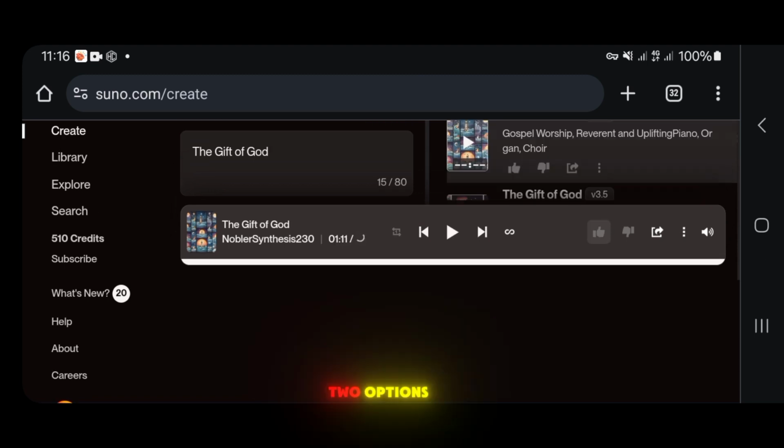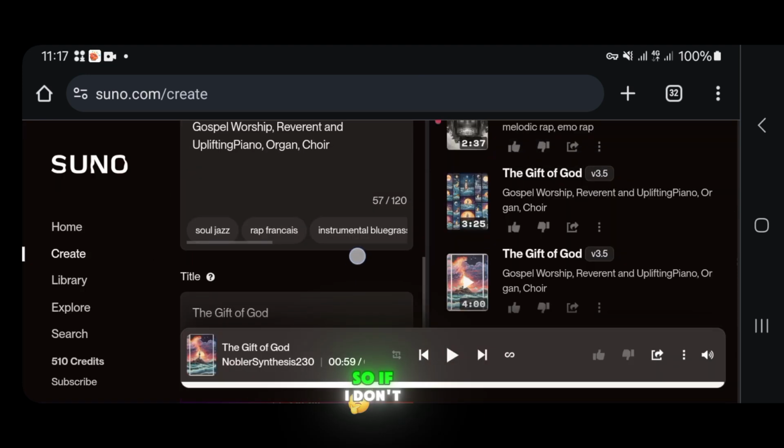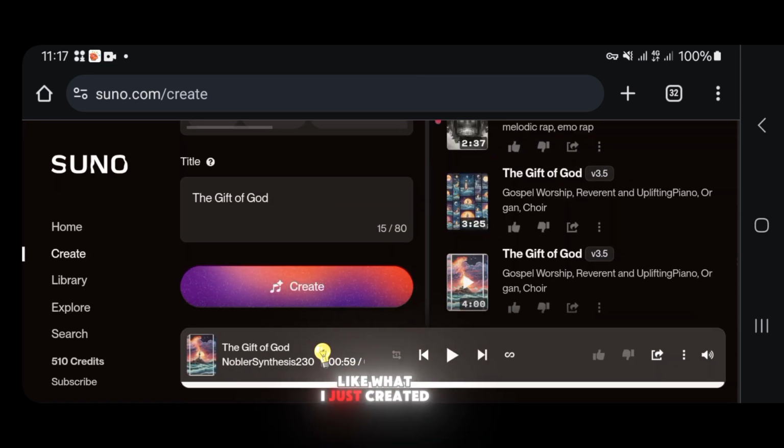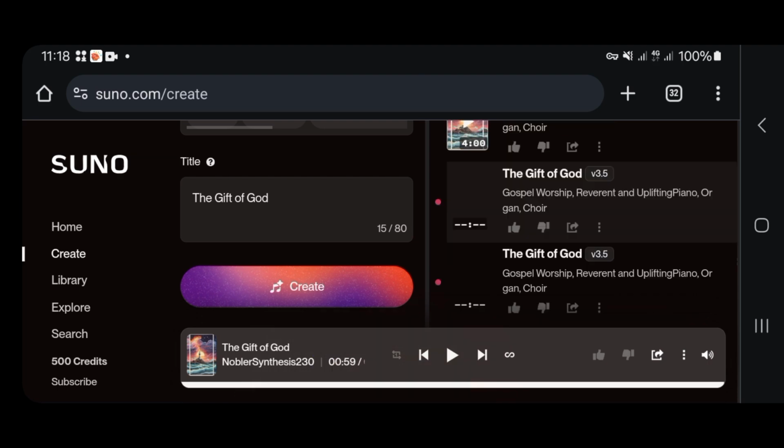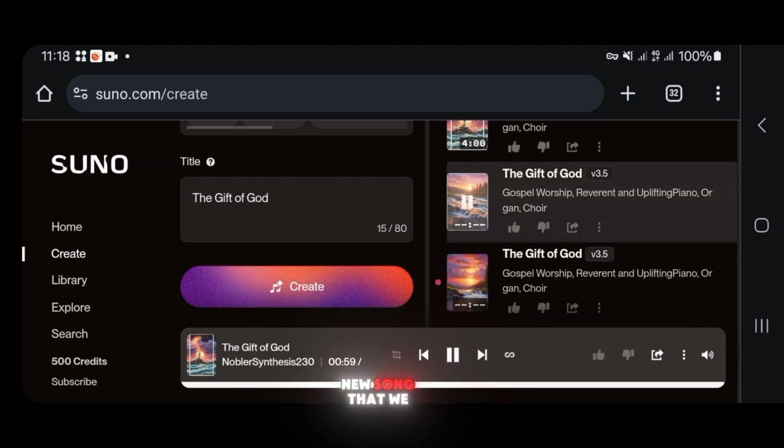Alright, so it gave me two options. Let's listen to the second option too. So if I don't like what I just created, I can just tap on create again to generate another song for me. So it's generating another song. And this is the new song that we have generated.